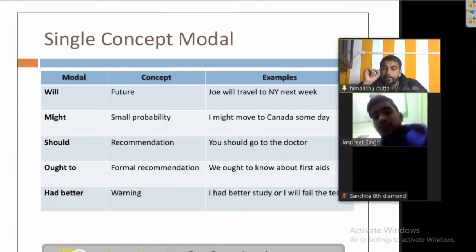Now here it is had better. Had better is used for warning somebody.